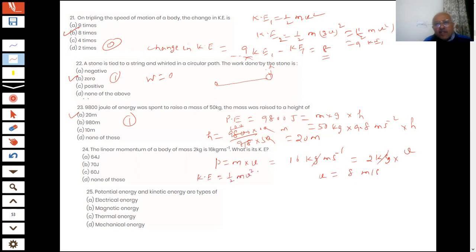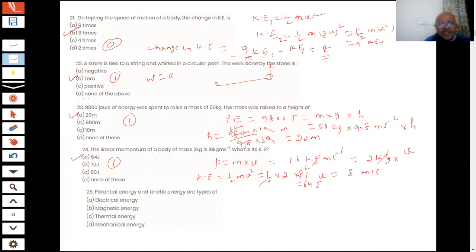Half mv square. Half mass is 2 kg, and the velocity is 8. We are getting 8 squared, which is 64. Okay, that is the correct answer, 64 joules. 64 joule is the correct answer.